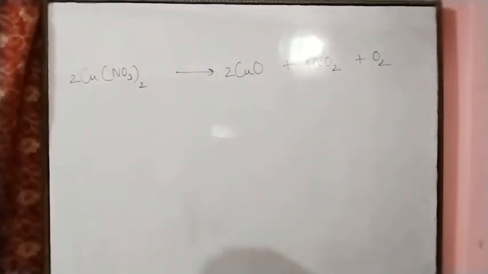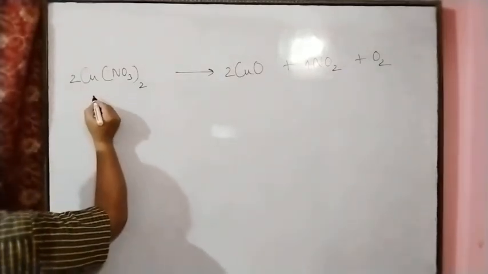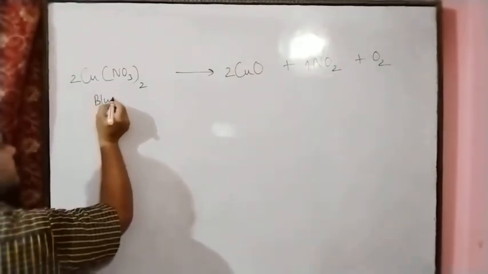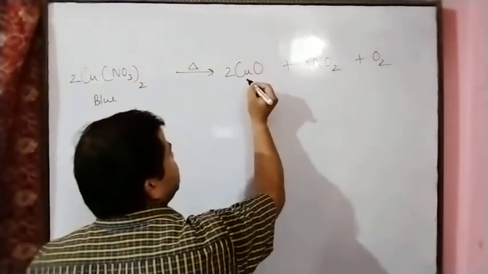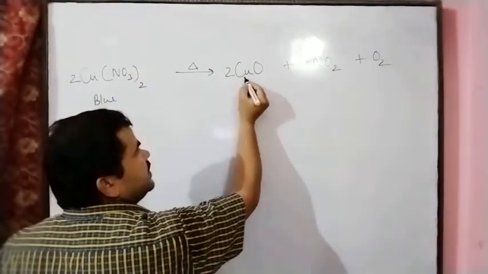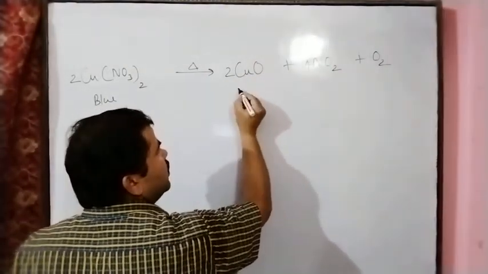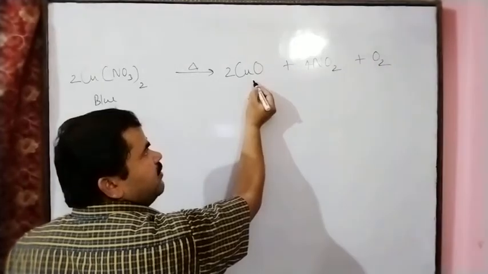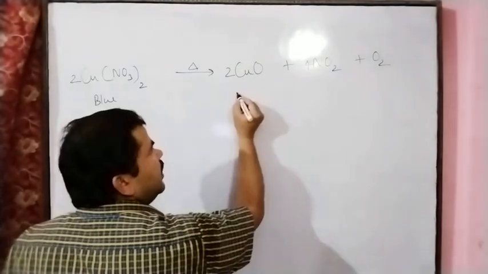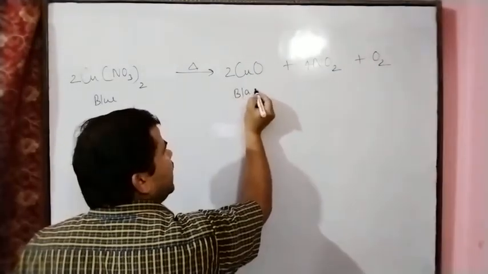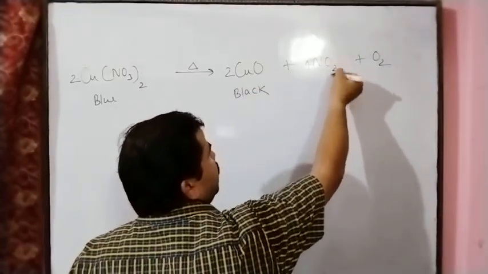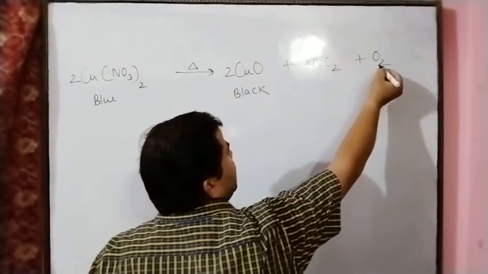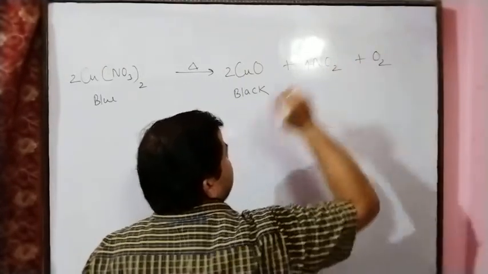In this chemical equation, the color of the copper nitrate is blue, and by heating we get a black color solid residue, and this is the cupric oxide, CuO. We can say copper(II) oxide or cupric oxide, and its color is black. Nitrogen dioxide is a yellowish gas, and oxygen is a colorless gas.